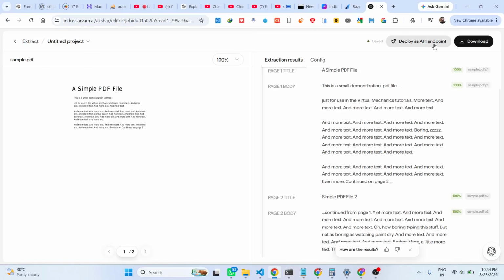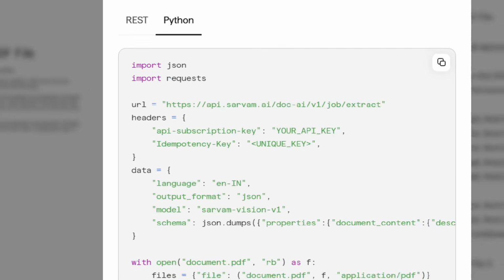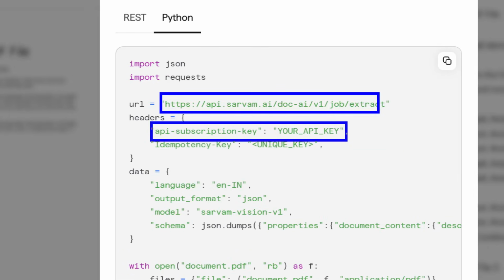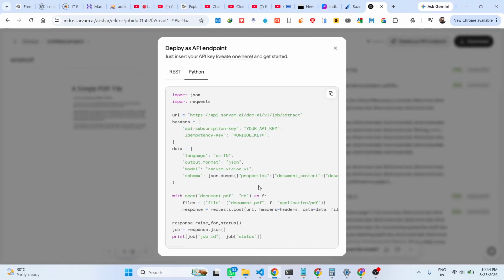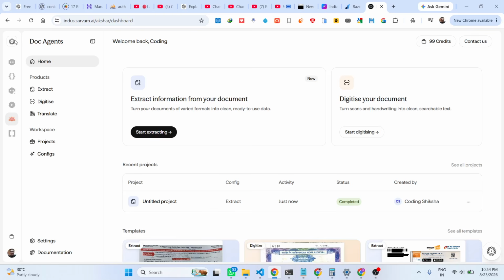So we also have deploy as API endpoint. So you get this option. You can make an API right here. So you need to provide an API key for this. You can also deploy this as an API endpoint. So all these features are there.